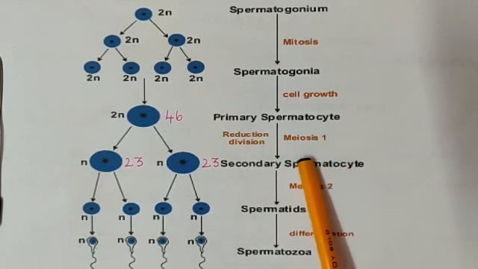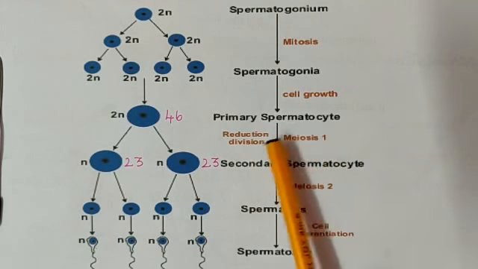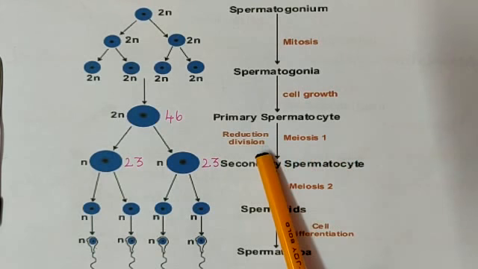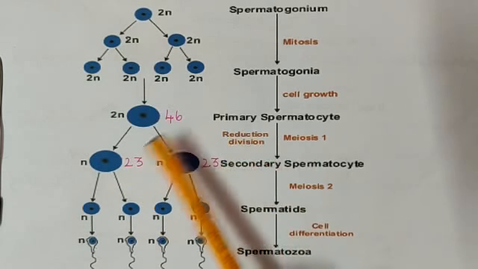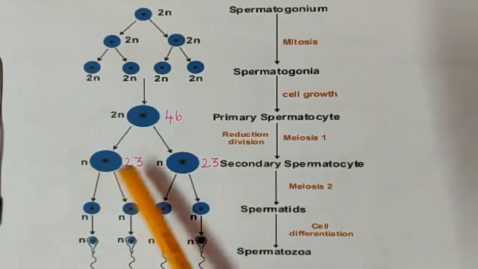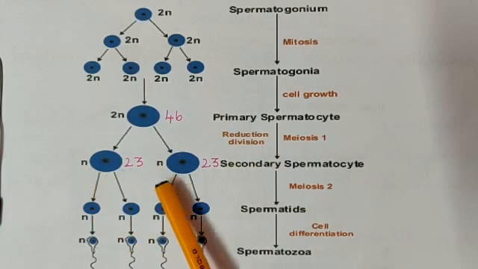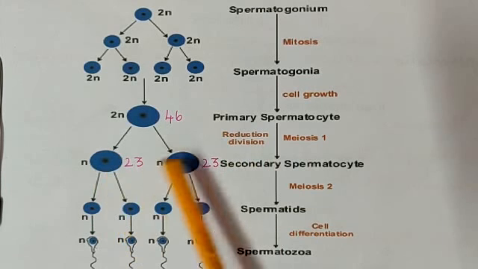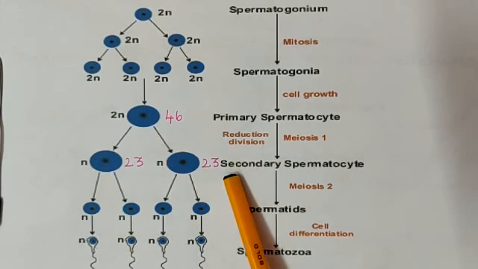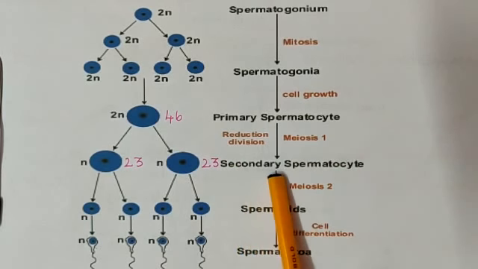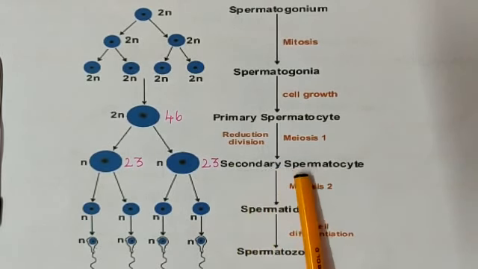So, the actual reduction division is meiosis 1. After reduction division, it becomes haploid, n sets of 23 chromosomes, and transforms to the secondary spermatocyte.